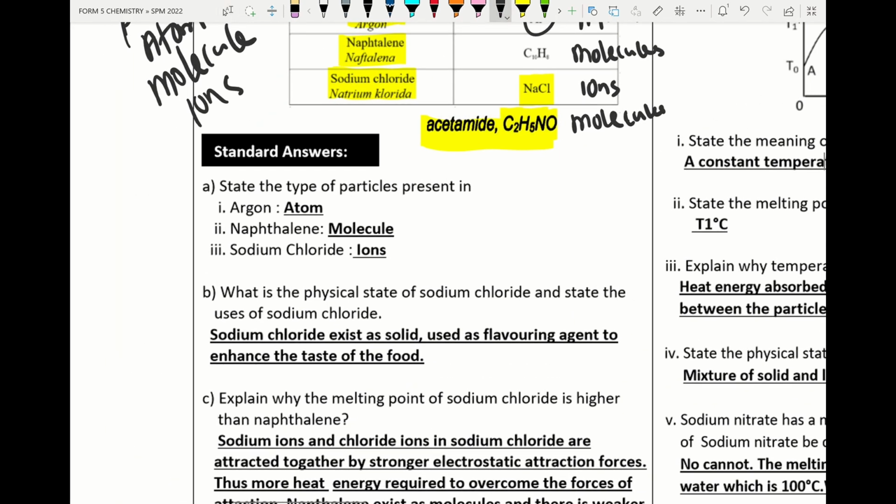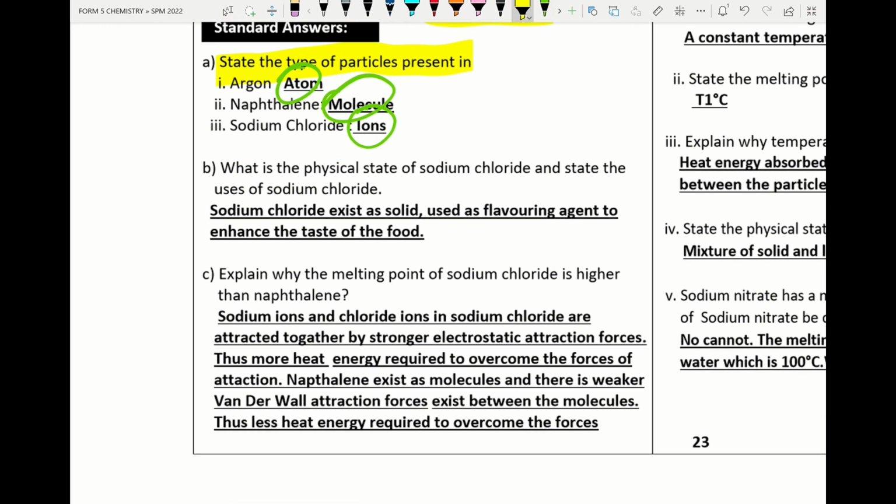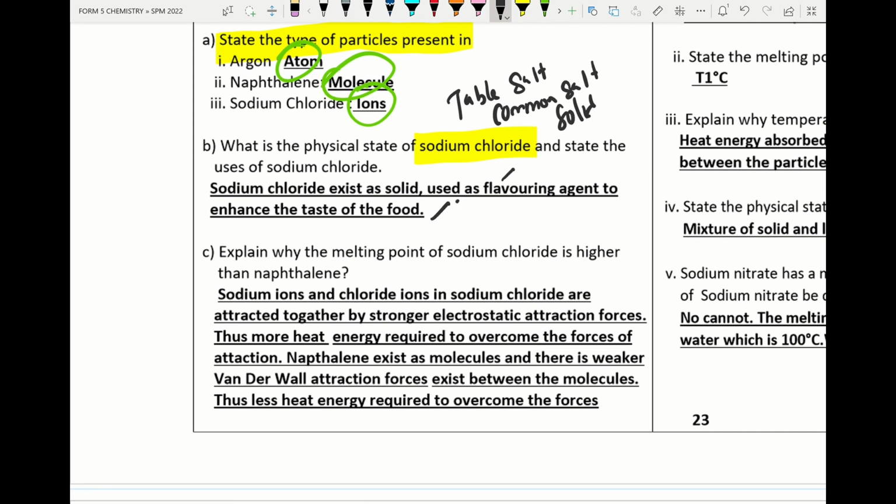Alright, so we try to check the first question. State the type of particles present in argon. Argon, the type of particles present is atom, naphthalene molecule, sodium chloride, ion. State the physical state of sodium chloride. Please remember sodium chloride exists as table salt, or we can also call it common salt. They exist as solid. What are the uses of sodium chloride? It is used as a flavoring agent to enhance the taste of food.